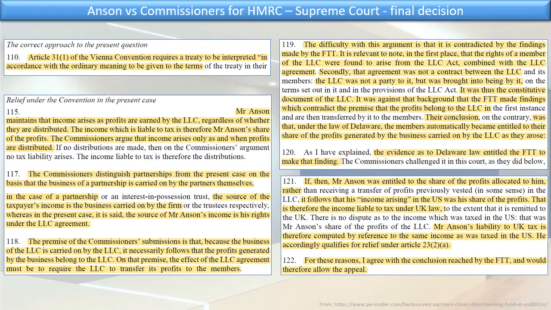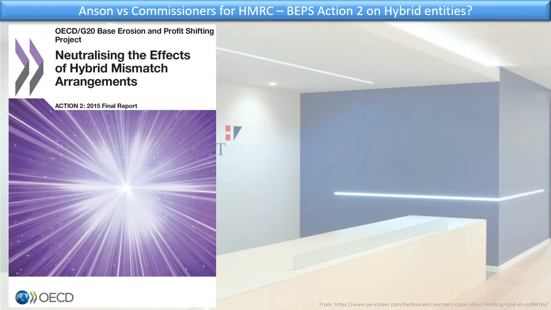Now, this case was decided in 2015. I think an interesting exercise would be to see what BEPS Action 2 on hybrid entities does. Does this change anything? If you look at neutralizing the effects of hybrid mismatch arrangements, I cannot really find anything that would make this different, even though clearly the LLC might be qualified as a hybrid, because it's not necessarily a hybrid under UK law.